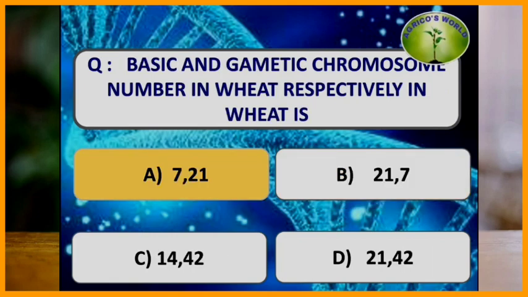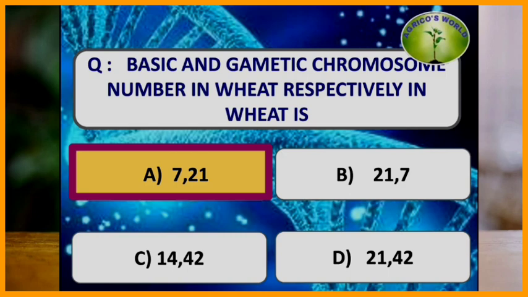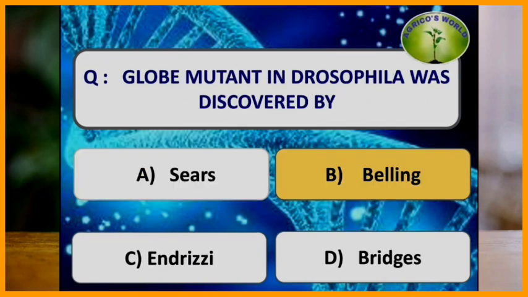What is the basic and the gametic chromosome number in wheat respectively? The basic chromosome number is represented by X, and it is the number of chromosomes present in the gametes of the true diploid species. So the answer will be 7, as wheat is a hexaploid species. And when coming to the 2n number of wheat, it is 42. So the gametic chromosome number of wheat, n, is equal to 21. Globe mutant in Drosophila was discovered by?